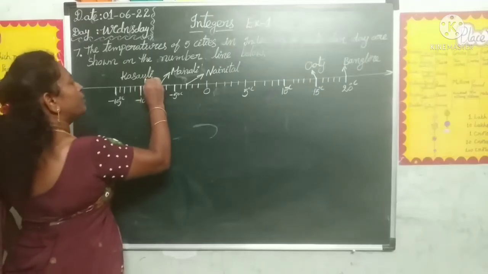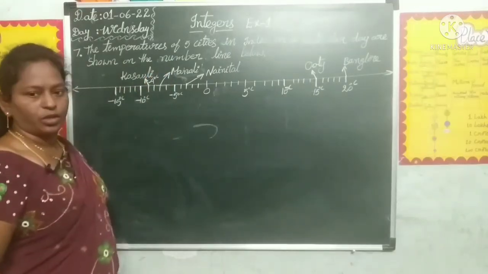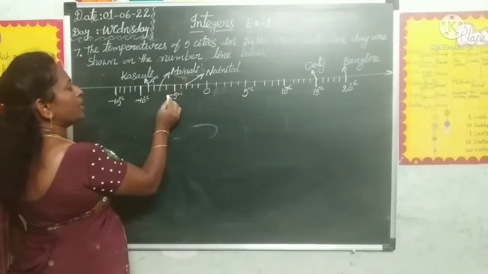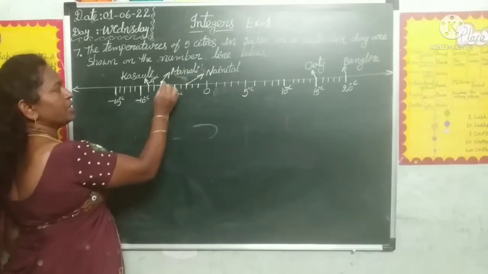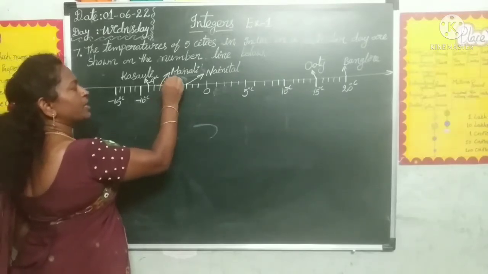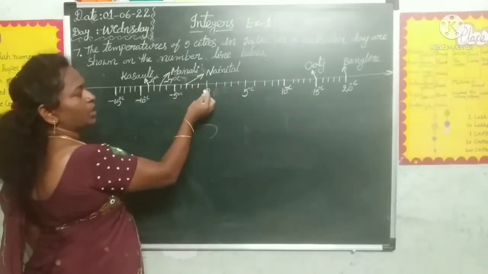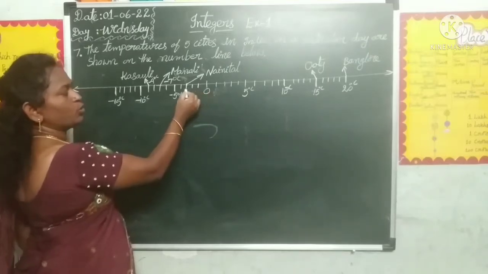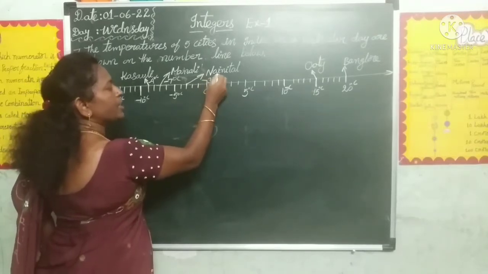-9 degree centigrade is Kasuli. And next one, Manali. Manali is -5, -4, -6, -7. Here Manali is -7 degree centigrade. And Nainital: here see 0, -1, -2, -3 degree. So Nainital is recorded at -3 degree centigrade.